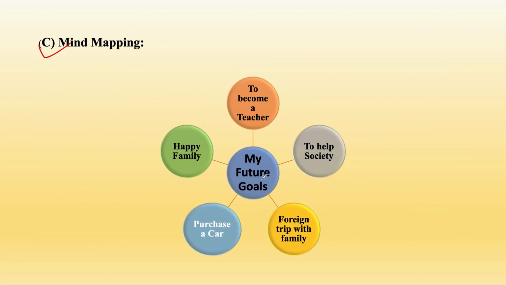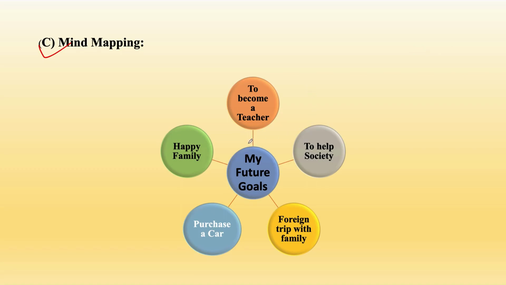Now they will give you a theme and you just need to write. You can draw any kind of diagram. Okay, you can use any kind of imagination picture also, that's fine. This is a scoring question. Why? Because you're just describing your mind. Okay, you're just giving your thoughts. So our topic is my future goals.